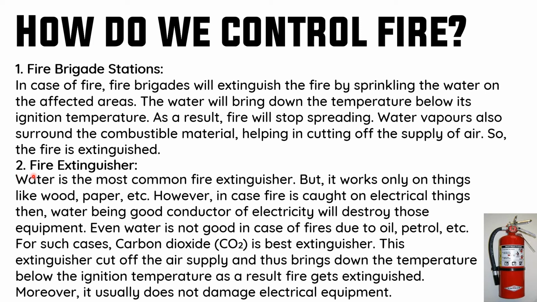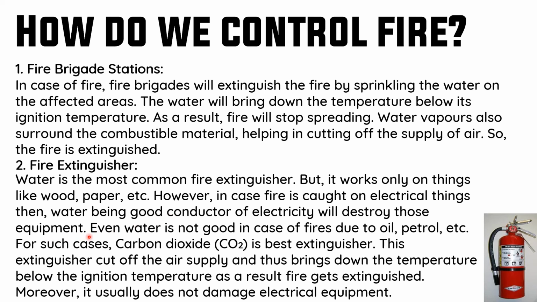And the next method is the fire extinguisher. This is the fire extinguisher. Water is the most common fire extinguisher, but it works only on things like wood, paper, etc. However, in case fire is caught on electrical things, then water, being a good conductor of electricity, will destroy those equipment. So water is a conductor of electricity, and using water for fire extinguishing can lead to a dangerous situation, because water conducts electricity.